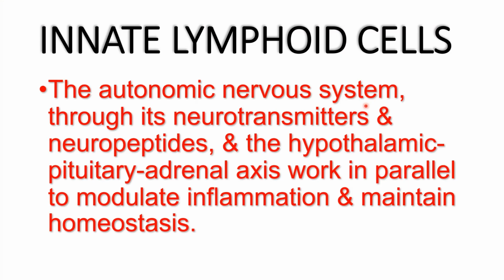Another important role of innate lymphoid cells is through their communication with the nervous system. Actually, the regulation of immune responses has been shown to be tightly connected to the brain and nervous system. This happens through the autonomic nervous system with its neurotransmitters and neuropeptides, and also by the hypothalamic-pituitary-adrenal axis, which work in parallel to modulate inflammation and maintain homeostasis.